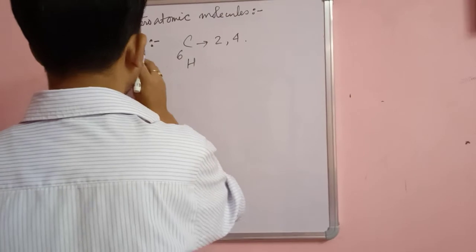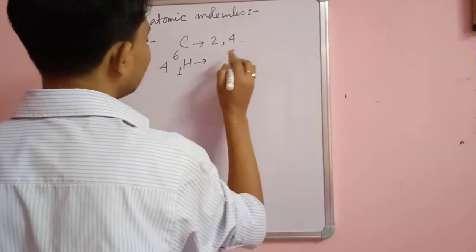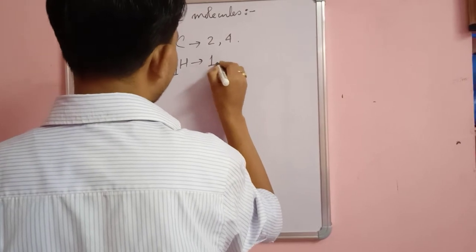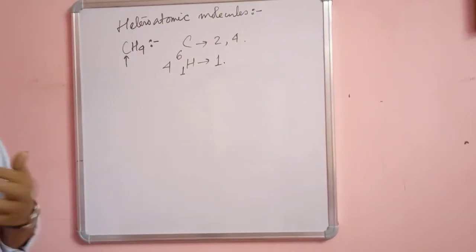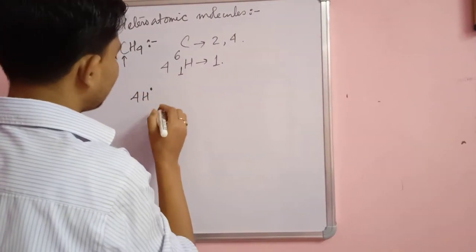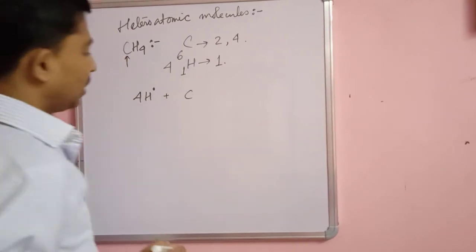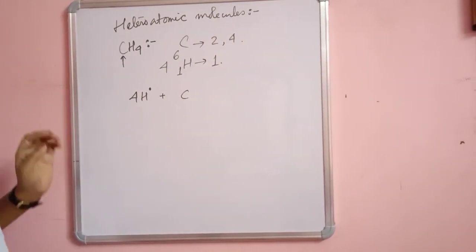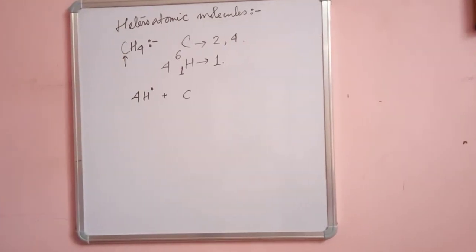The other atoms are 4 hydrogen atoms with atomic number 1, so 1 electron each. These 4 hydrogens will have 1 electron each in the outermost shell, and this carbon will have 4 electrons in its outermost shell.